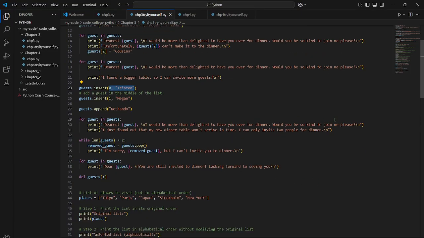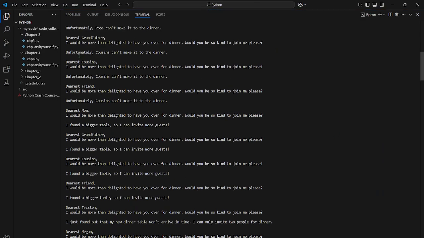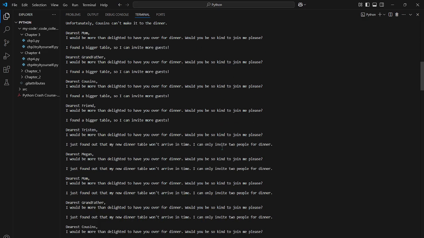It prints out the same message again, and then it throws another curveball, saying the table that you found won't arrive in time, so you send that message out, and you only end up inviting 2 guests. So you use the while len function, and then you invite 2 guests. Let's pull this up so I can explain properly. Here it invites everybody, right?